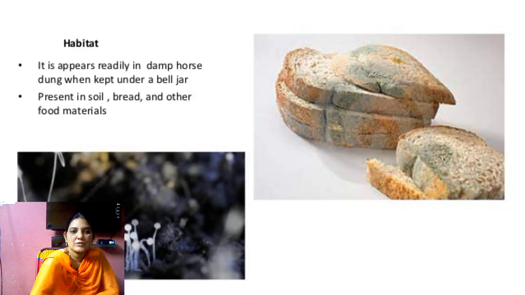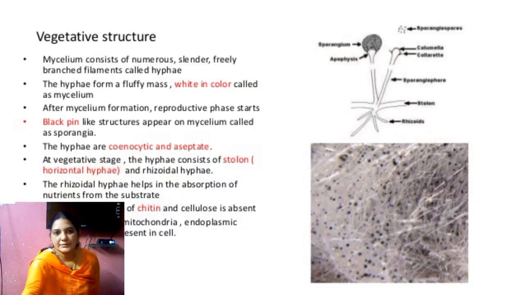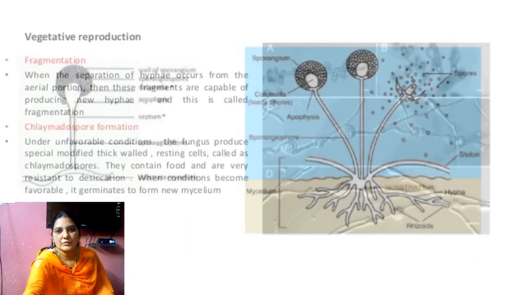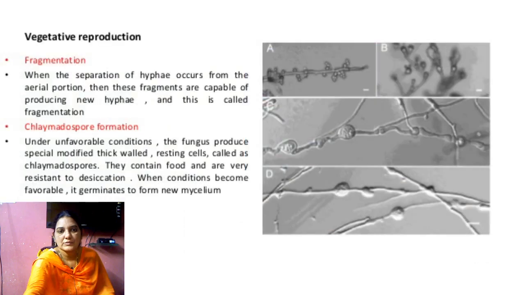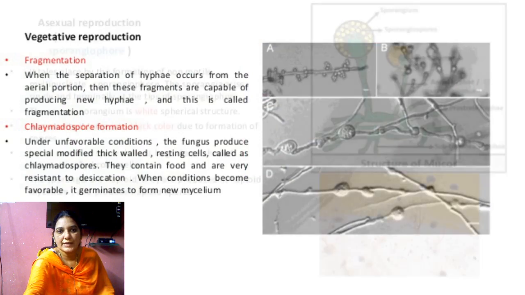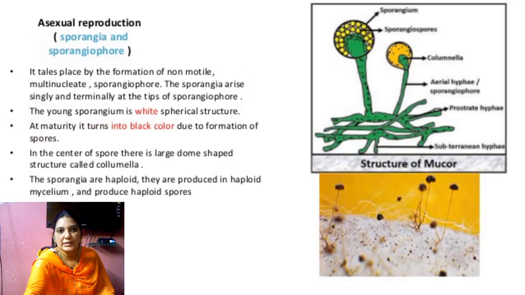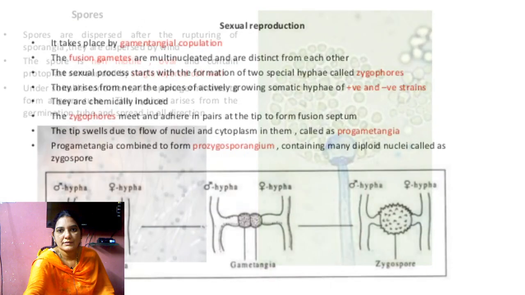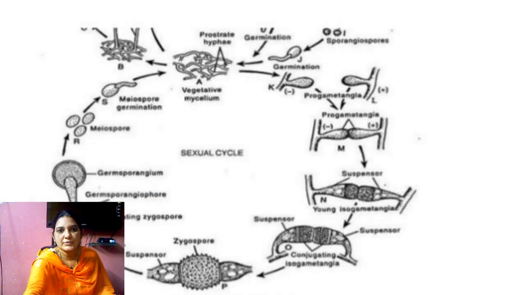Its common name is bread mold. So, vegetative reproduction: fragmentation, chlamydospores, oidiospores; and asexual reproduction: aplanospores. So the spores enter into the air. Sexual reproduction.